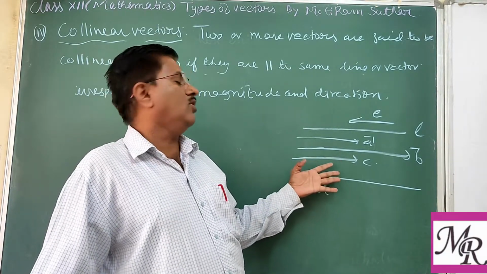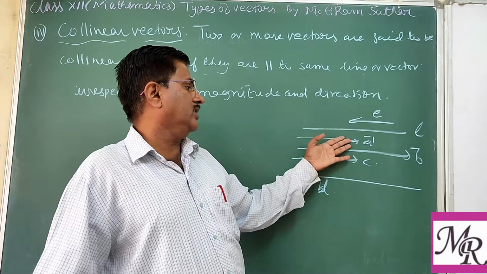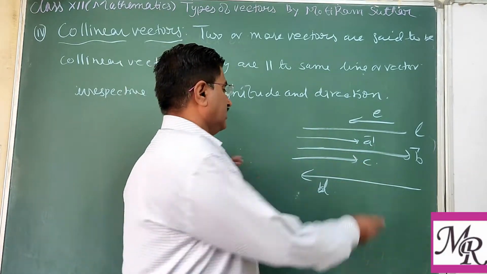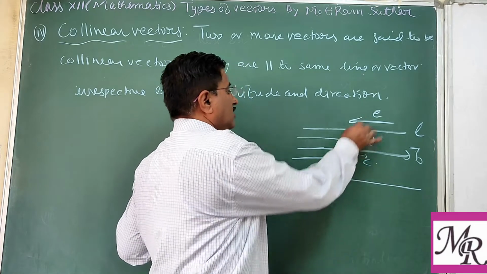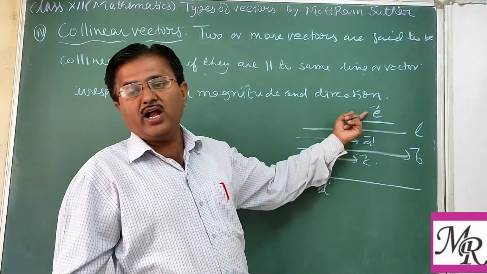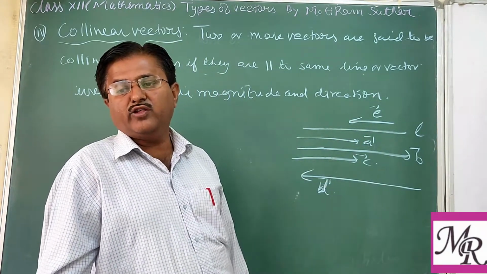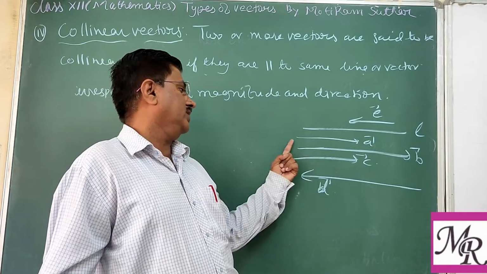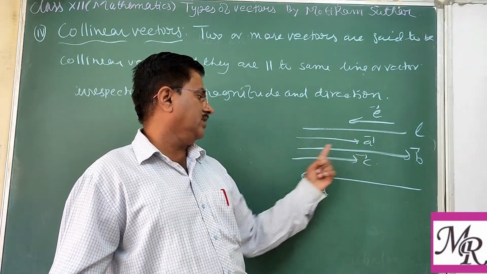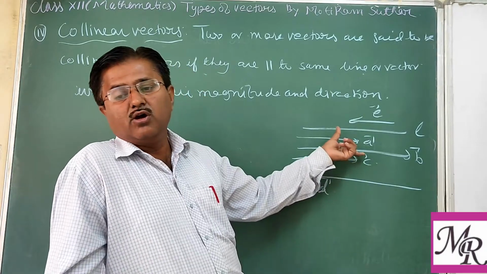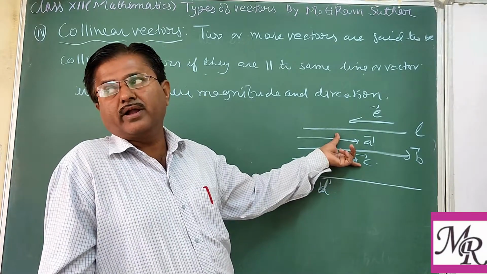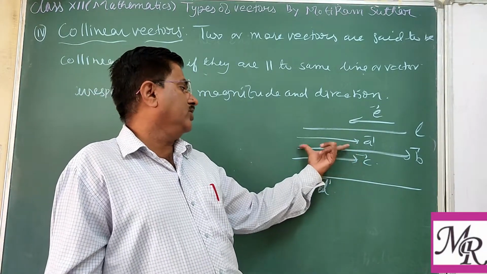So you may say all these vectors, like vector A, B, C, D and E, have different magnitude as well as different direction. Like vector A's direction is toward this side, and vector A, vector B and vector C all three have the same direction, but their magnitude is different.